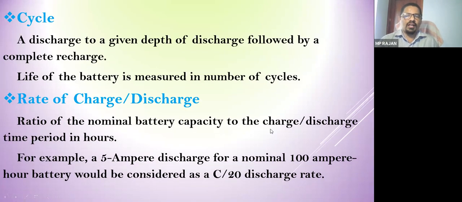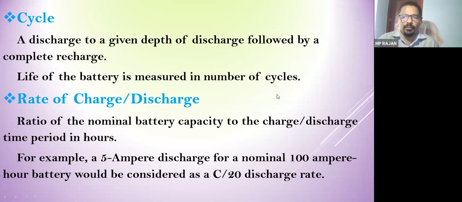Okay, so rate of charge and discharge. Normally the manufacturer will indicate the allowable rate of charge and discharge. Maximum कितना charge rate पर आप जा सकता है, maximum कितना rate पे आप discharge कर सकता है. Because charging rate and discharging rate also affect the battery condition. That depends upon the size and strength of the plate, so the charging rate will be changed. The allowable charging rate and discharging rate are the same way.